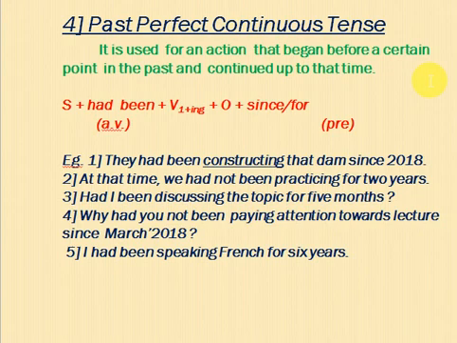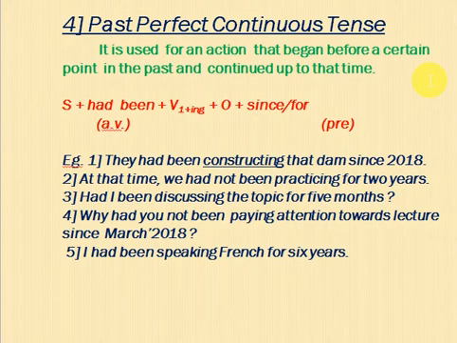I said to you earlier, action is started and it was continuing. That is the past perfect continuous. If only action was continuing, continuous. If action completed, perfect. At that time, we had not been practicing for 2 years. Here, why do I use for? Because 2 years is the period of time. If accurate time is there, use since. Had I been discussing the topic for 5 months?